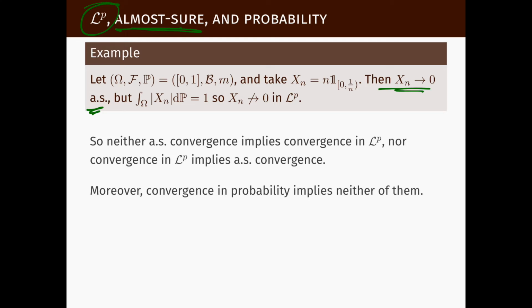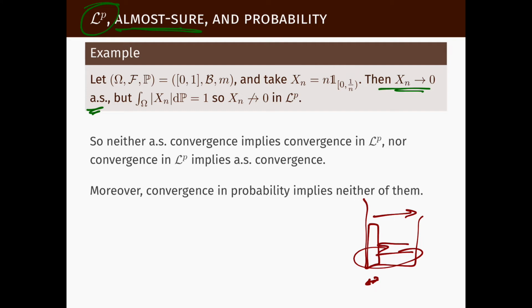From this and previous examples that we saw in the previous unit of functions that did converge in LP but not almost surely, an example would be, for instance, the traveling wave. The traveling wave function, the dancing wave, as it keeps traveling again and again, does not converge almost everywhere, but because the measure of this set is so small, it does converge in LP.